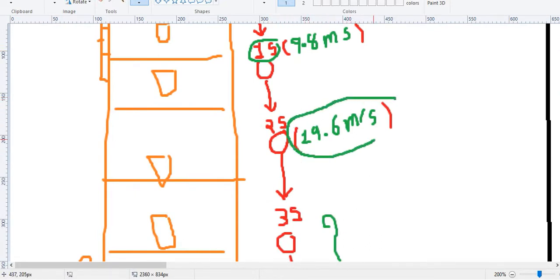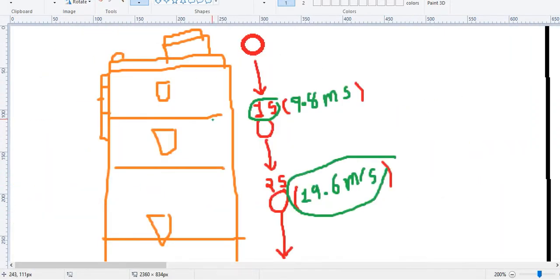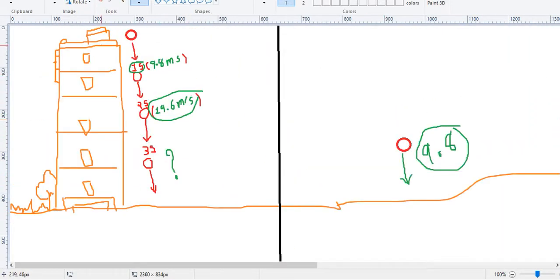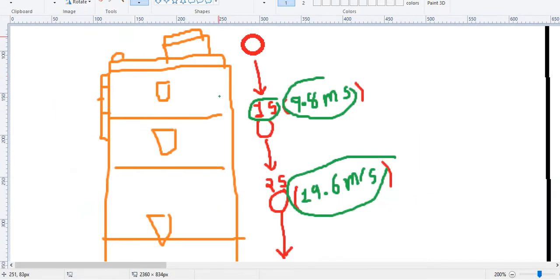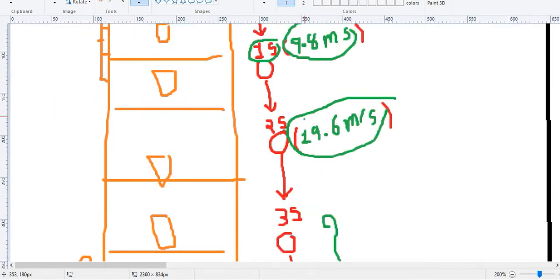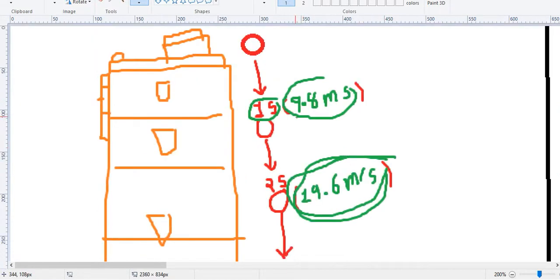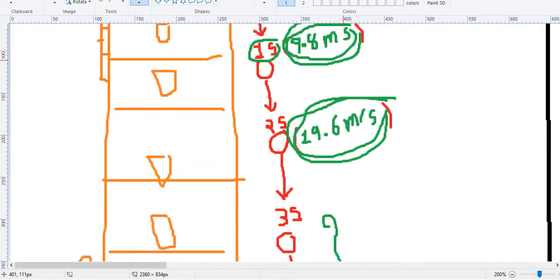You can see that in the first second its speed is 9.8, and in the second second its speed is 19.6, which is double the speed after 1 second.